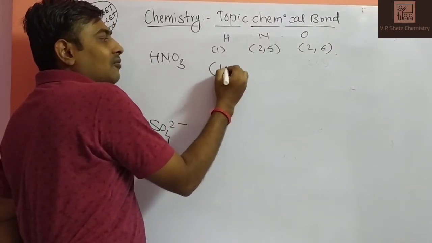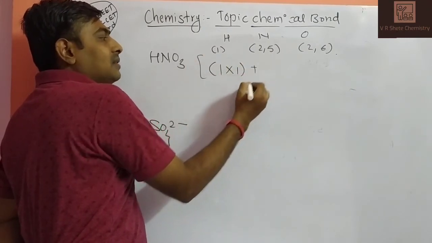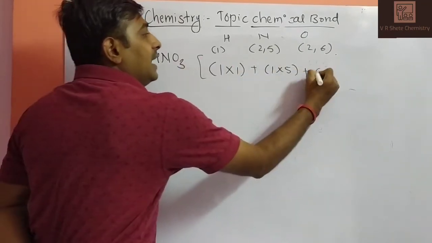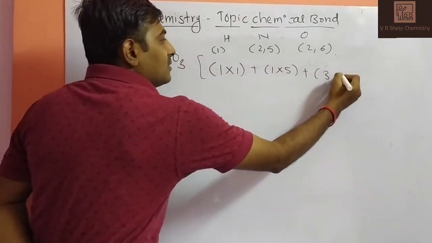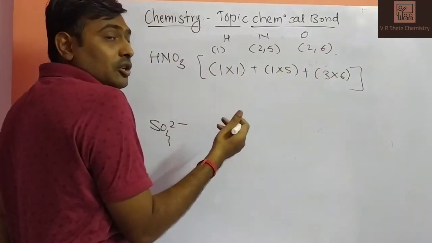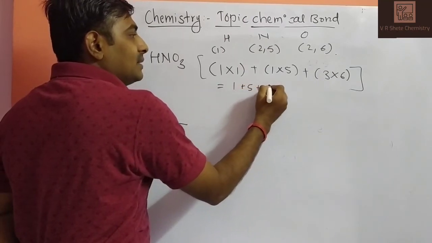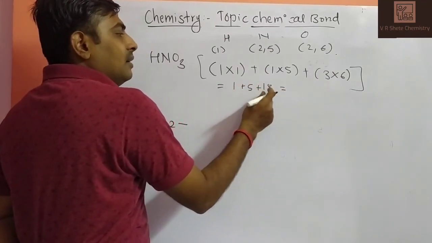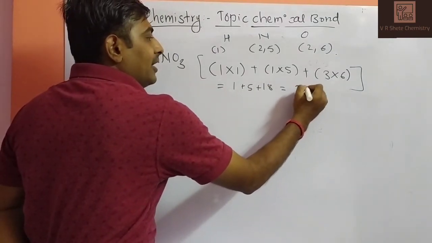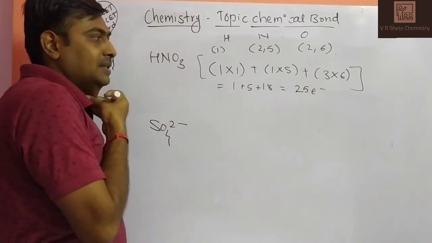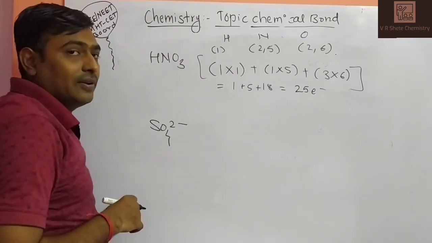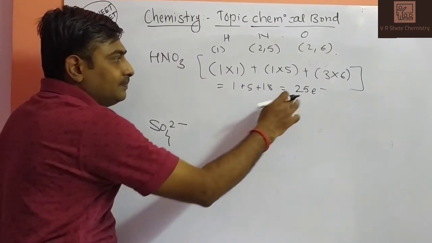How many hydrogen atoms are there? 1 into 1 valence electron, plus 1 nitrogen with 5 valence electrons, plus 3 oxygen atoms with 6 valence electrons each. Is there any charge? No, so there is no addition or subtraction. So 1 plus 5 plus 18, that is 19 plus 5, 24 valence electrons in this species. Sorry, 24.